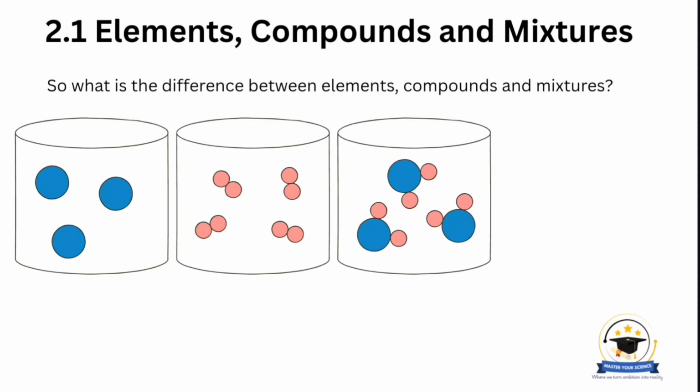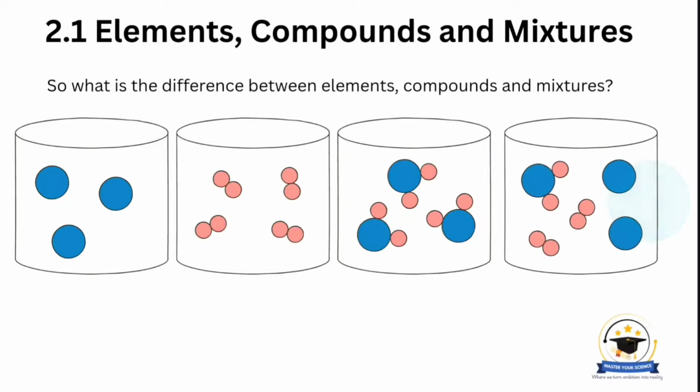This diagram shows a compound, so that's made up of two different elements combined, and this is a pure substance. And this diagram now shows a mixture because we've got a compound in there. So this is a compound, then this is an element, and this is also an element. So this is a mixture of two elements and a compound.